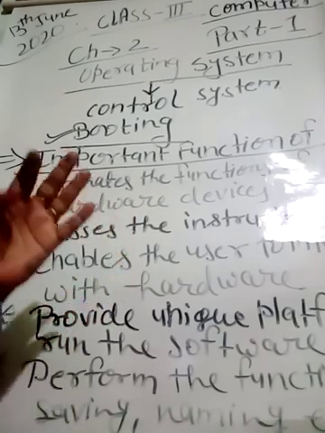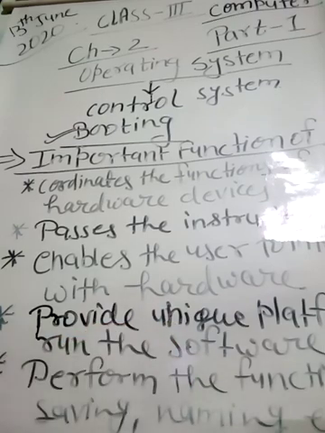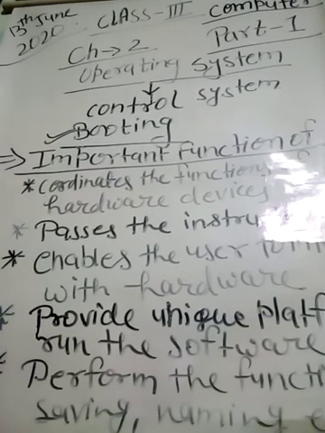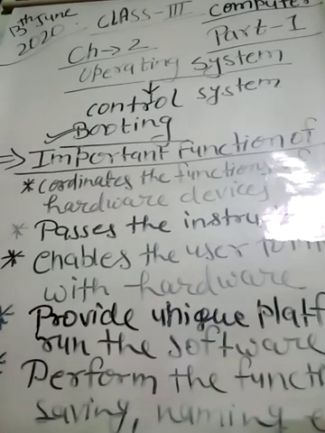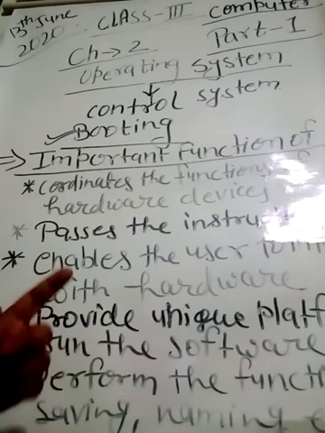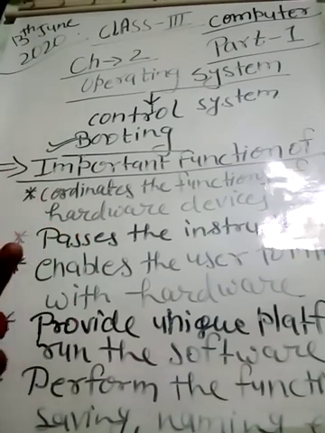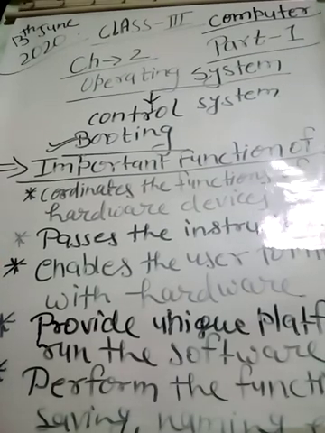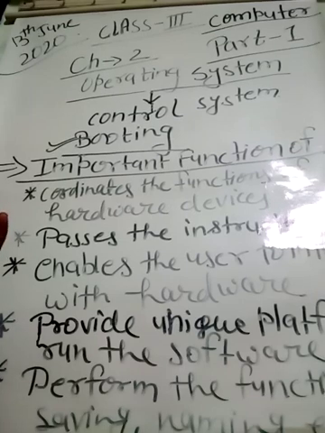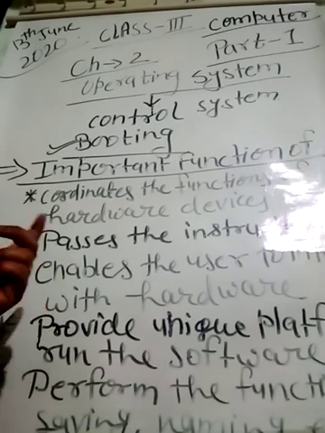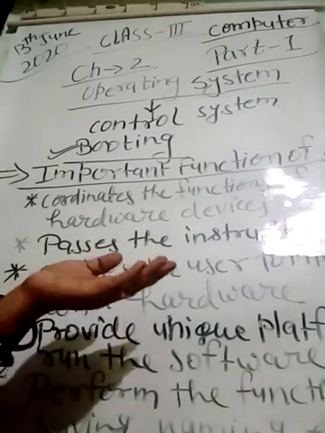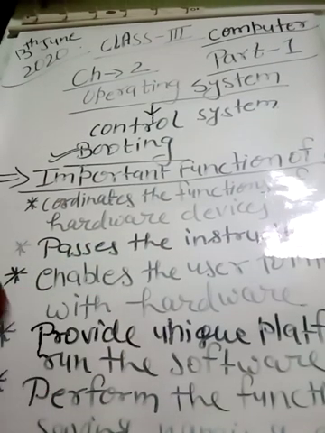Again, I am going to explain the software part of a computer system. What is software? Software is a set of programs which are needed for execution of a work which the user wants to do, and this software is divided in two parts, that is the system software and application software. In system software we can take the name of operating system, and in application software we can take the name of MS Word. Application software we are going to discuss in the next upcoming classes.